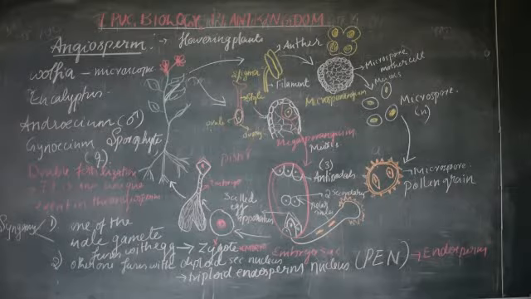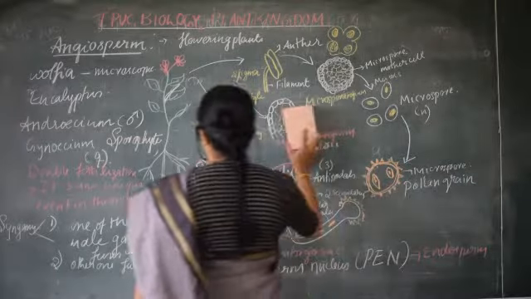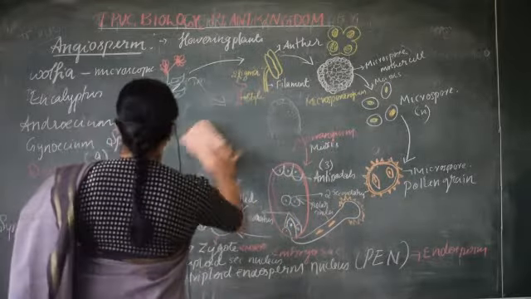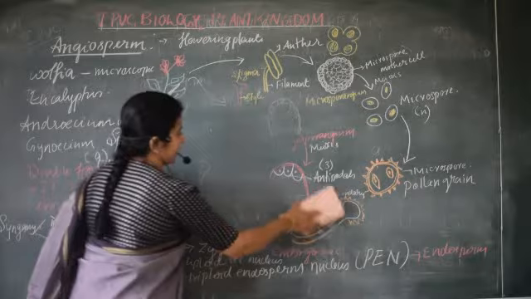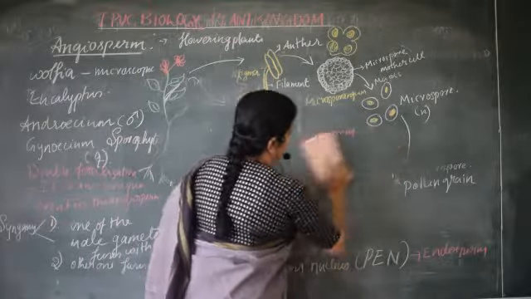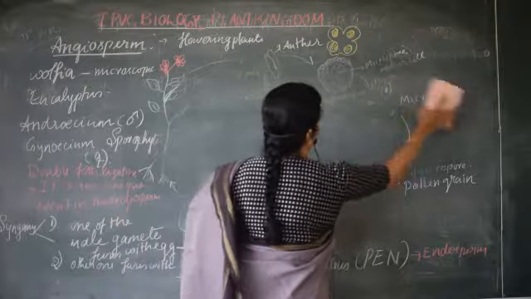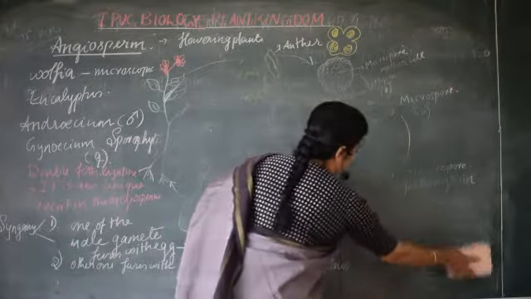Okay, they won't remain after the fertilization. So after the fertilization, those structures will be degenerated. Okay, this is the life cycle of angiosperm. Got clear? So we have completed all the classes of plant kingdom.